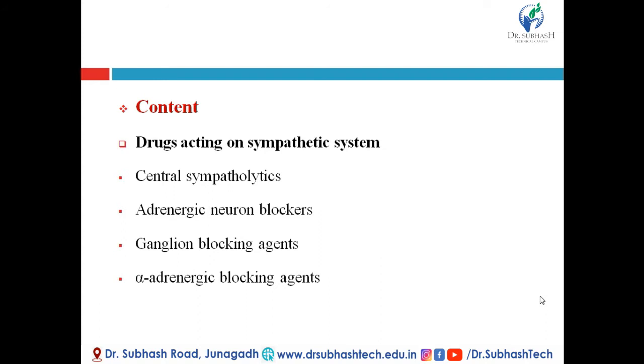This class has different subclasses. Out of them, in today's lecture, we will discuss central sympatholytics, adrenergic neuron blockers, ganglionic blocking agents, and alpha-adrenergic blocking agents.